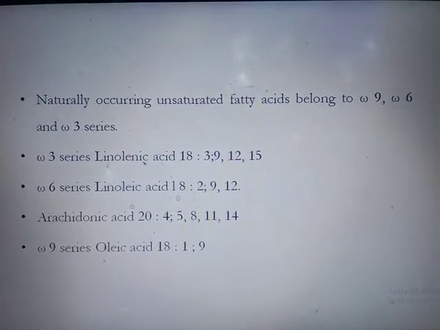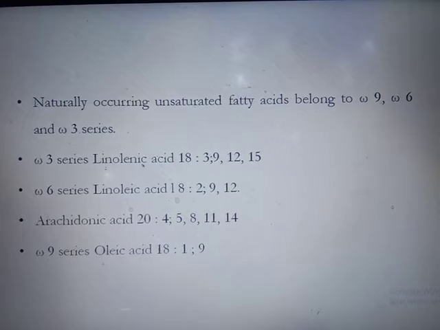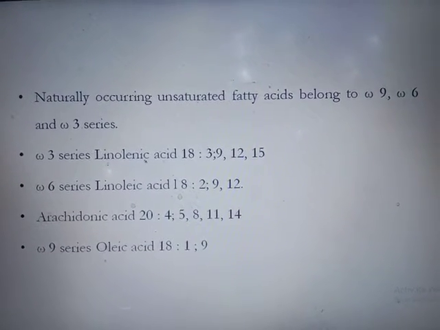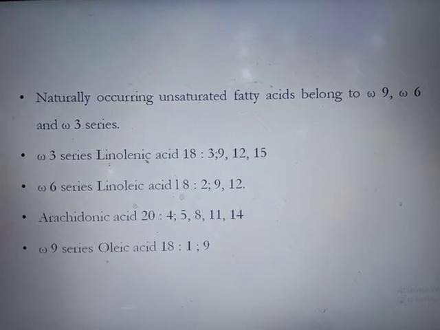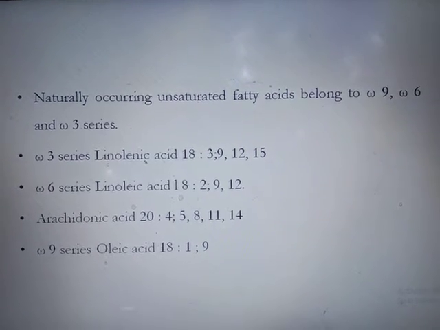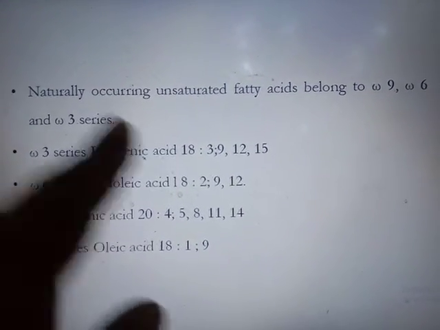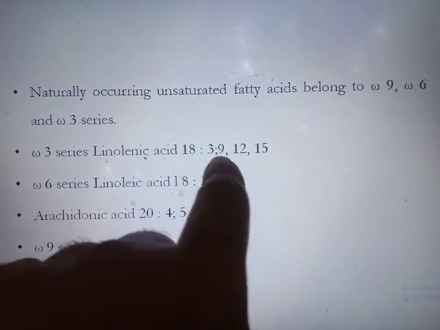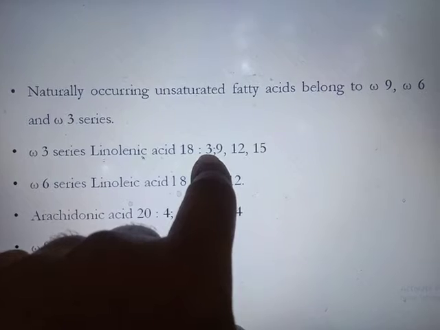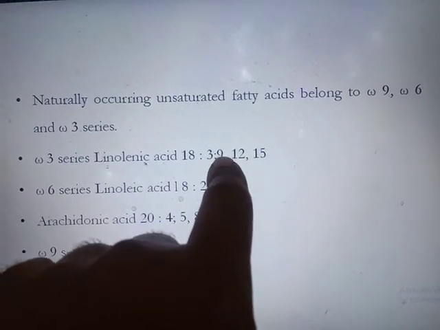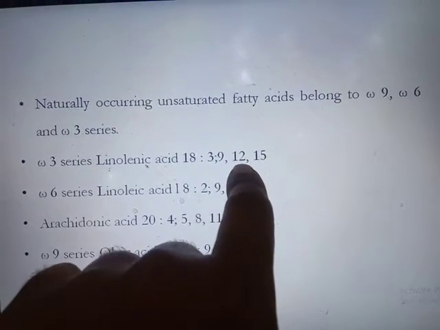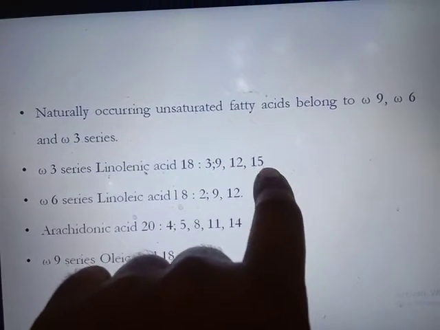Naturally occurring unsaturated fatty acids belong to the omega 9, omega 6 and omega 3 series. The fatty acid which comes under the omega 3 series is linolenic acid. It contains 18 carbons in total, in which 3 double bonds occur. The first double bond occurs at carbon 9, the second double bond occurs at carbon 12, and the third double bond occurs at